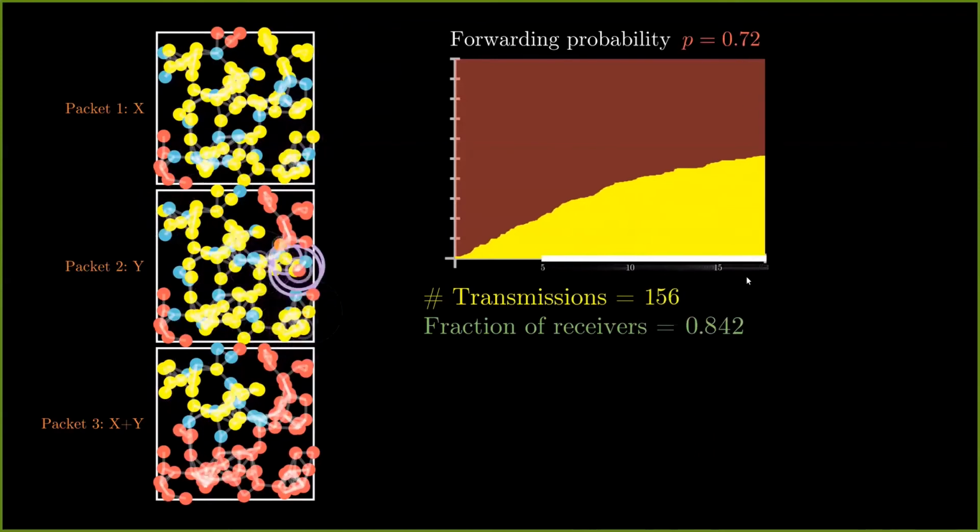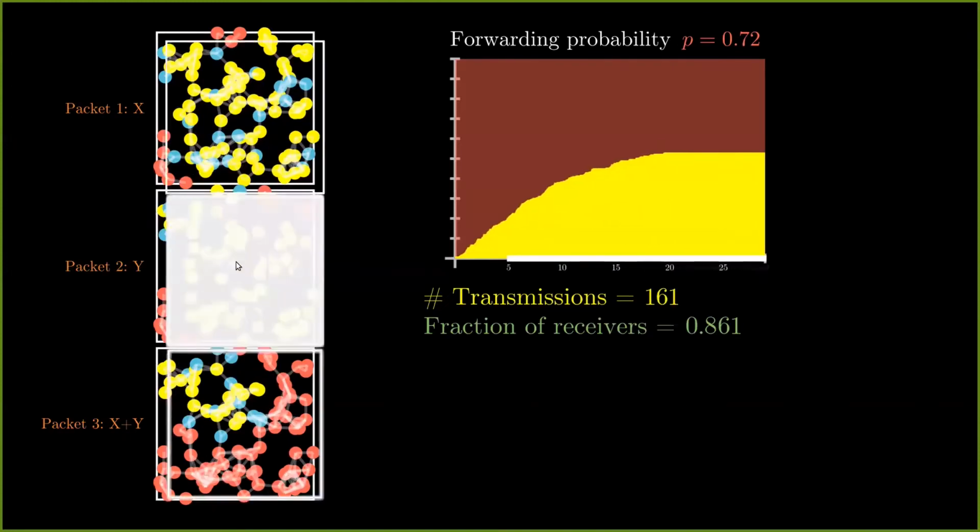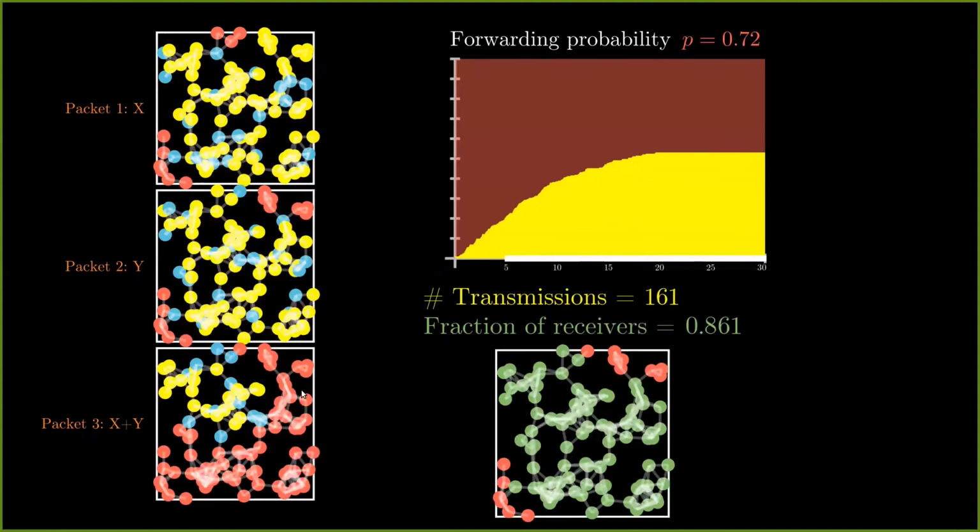But even with the lesser forwarding probability, we can actually get the fraction of receivers to be more while having the same number of transmissions. That is what this indicates. But why have we been able to reduce the forwarding probability? That is because we have an additional coded packet. So finally, we'll end up with the fraction of receivers to be 0.861 and the number of transmissions to be 161. But what is this fraction of receivers? These are nodes which receive at least 2 out of these 3 packets, since those are the nodes which can recover x and y. That is, these are nodes which are either yellow or blue in at least 2 out of these packet transmissions, and these are collected and shown as green here.